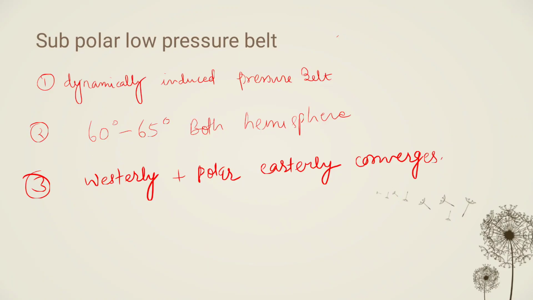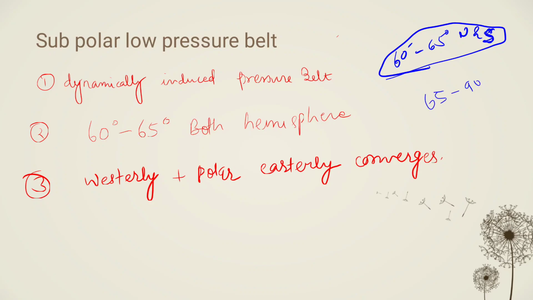Then we will talk about the subpolar low pressure belt. This is a belt between 60 to 65 degrees north and south, right? This is called the subpolar low pressure belt, and above this, from 65 degrees to 90 degrees, is the polar high pressure belt.